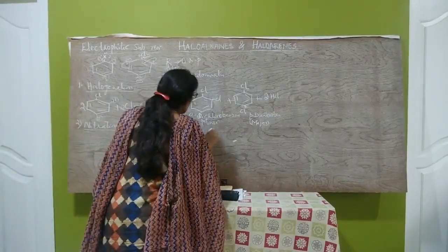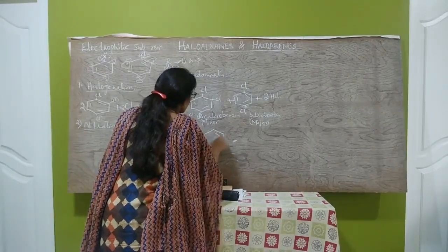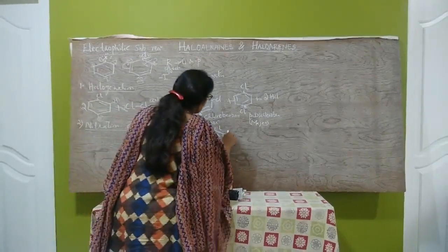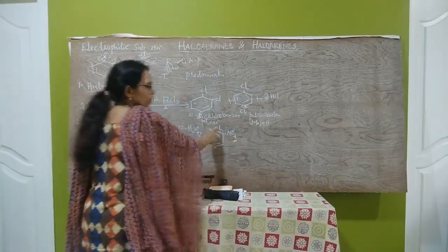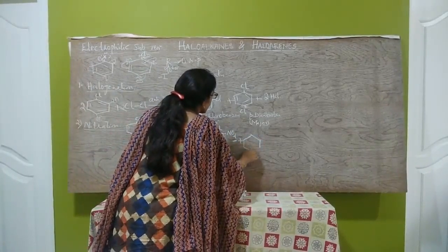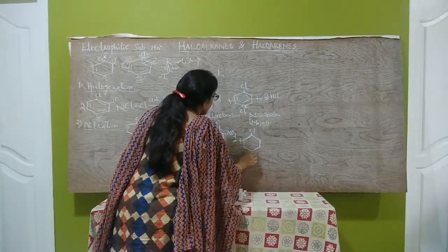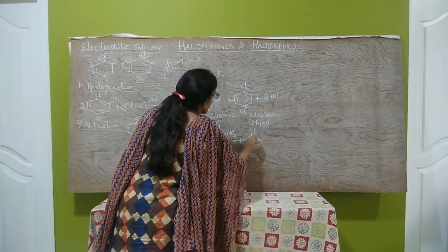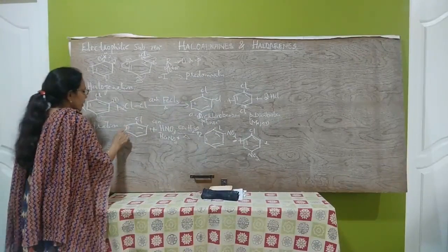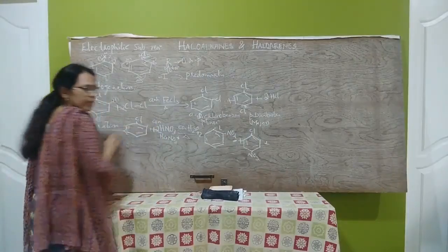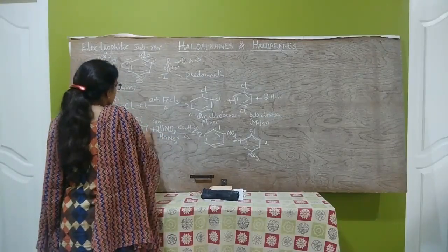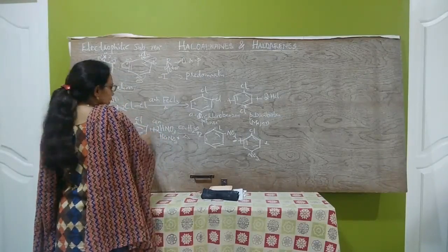So a mixture of ortho chloronitrobenzene and para-chloronitrobenzene are formed. Plus, here two molecules are required, 2 HNO3. Here, 2H are replaced.